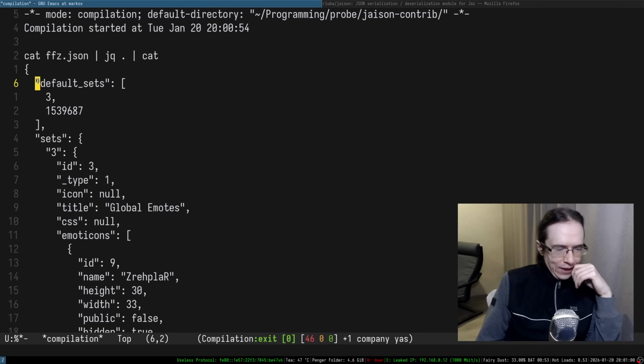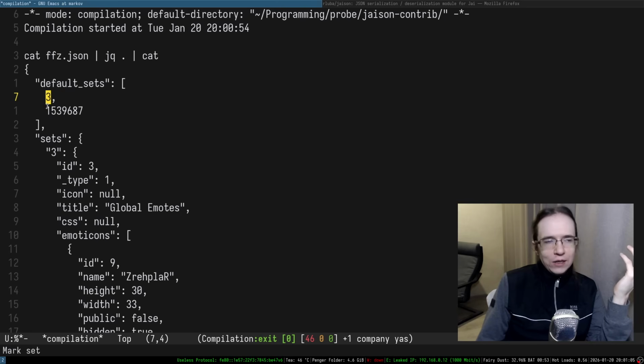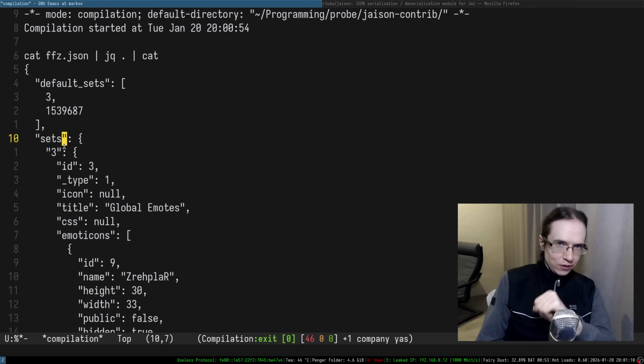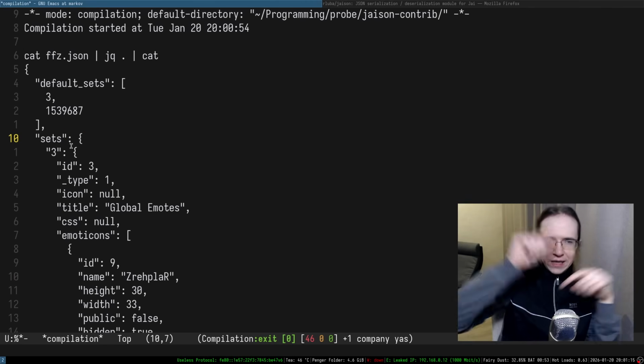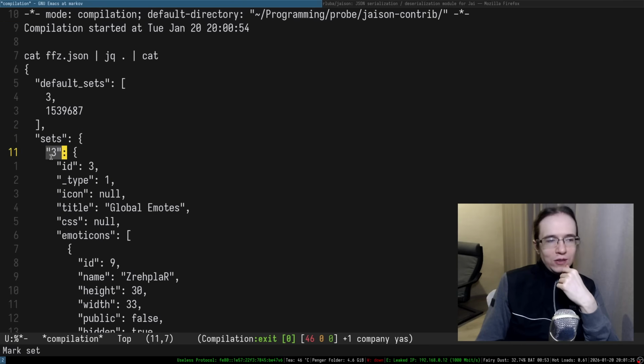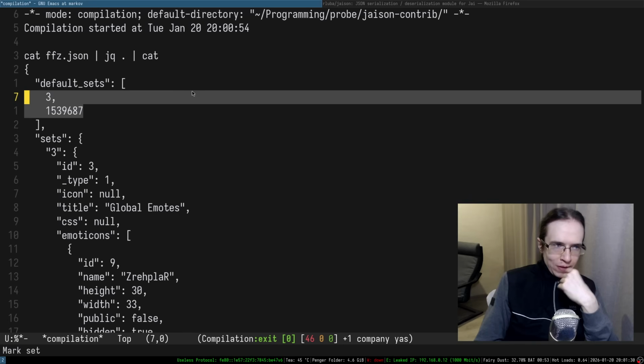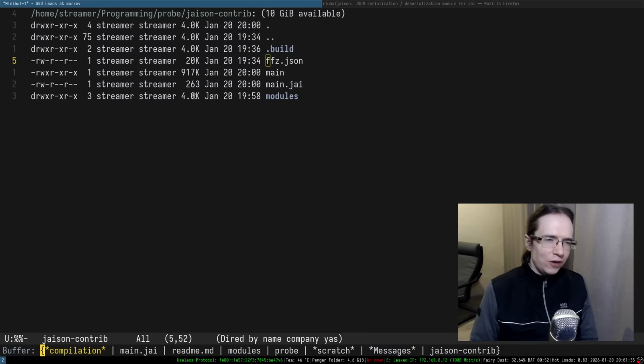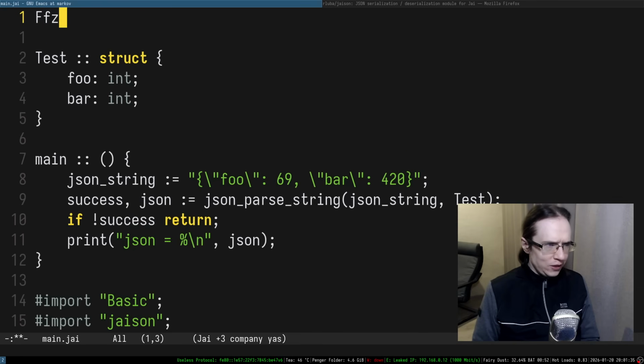Essentially, here's the thing. It's an object that has two main fields, default sets, and it's basically an array of integers. And those integers are keys into the object that is located in a different field, in sort of a sibling field. Because of that, this particular object doesn't have any specific structure. The fields that it has depend on the elements in this specific array. Because of that, you can't really define something like FFZ response,